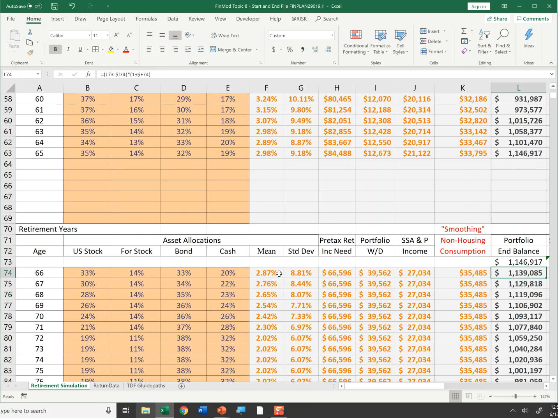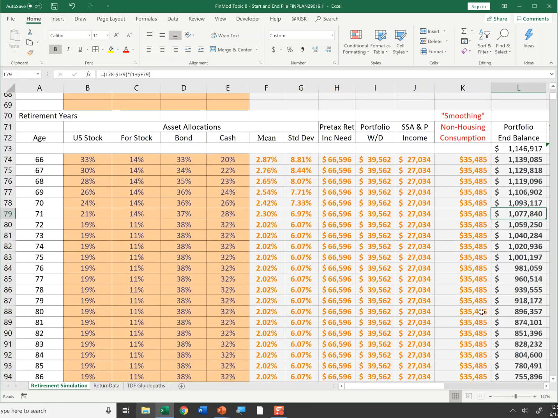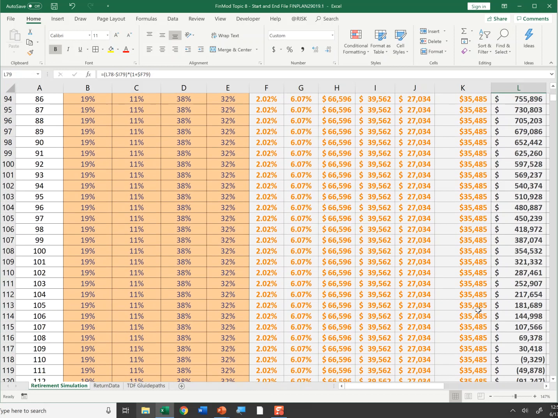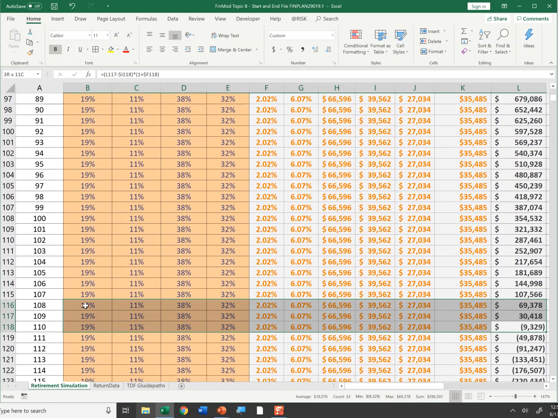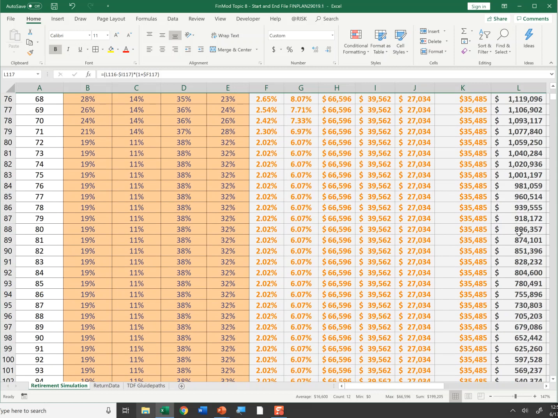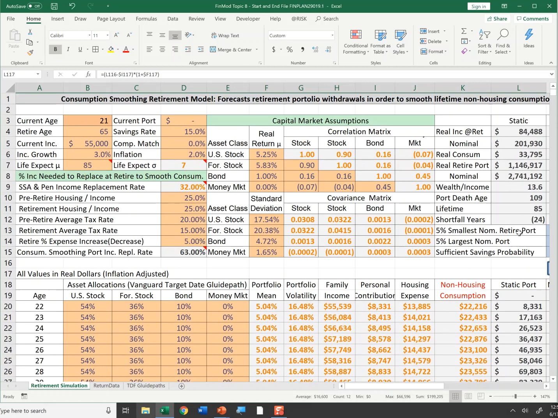So you notice the portfolio is going down a little bit each year, and it doesn't go negative until I'm 110 years old. So it looks like I still have enough money at the end of my 109th year based on saving 15% of my income every year and based on that Social Security payout, which is pretty high for a middle income earner.